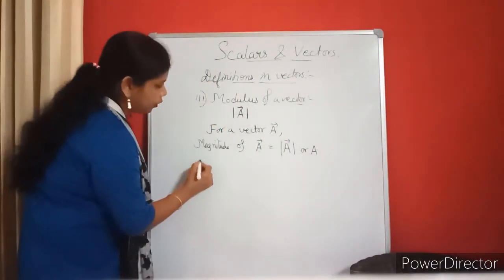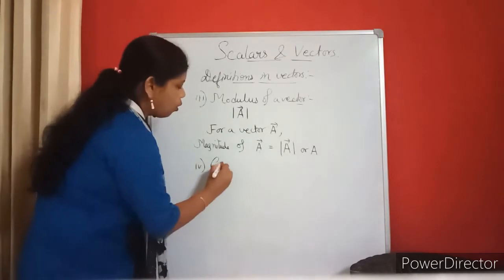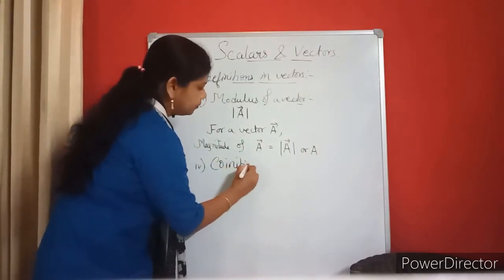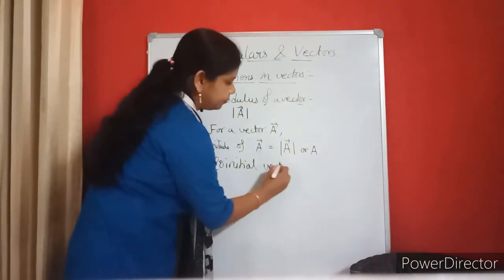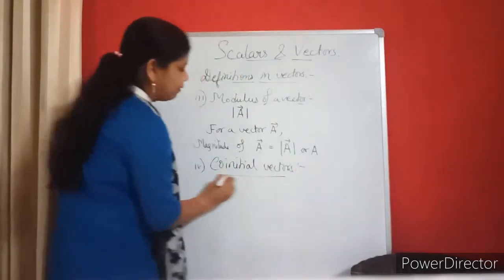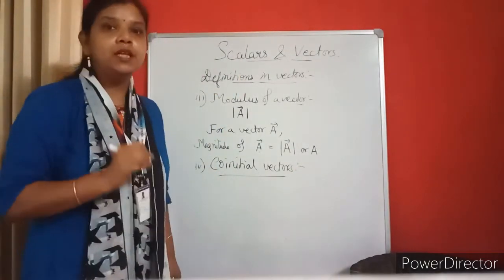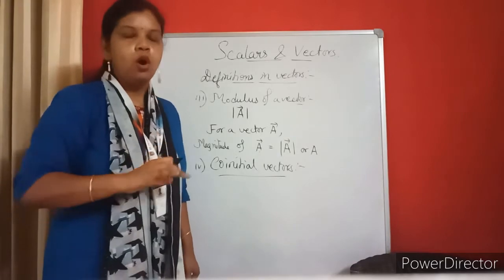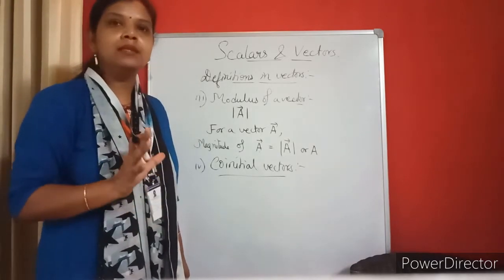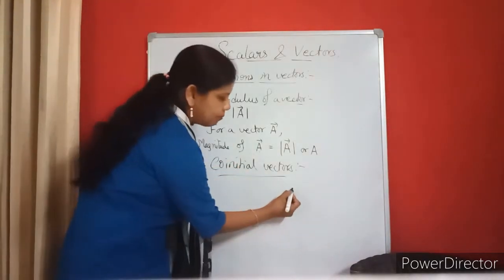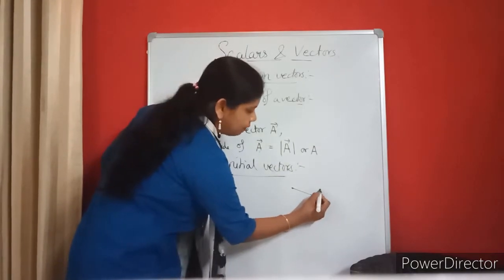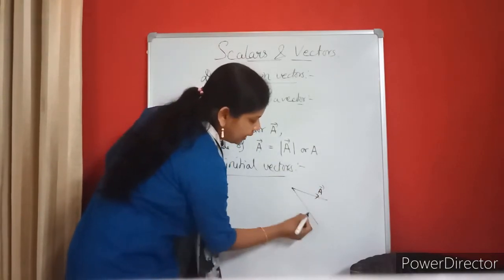Now let's move to the fourth definition, that is co-initial vector. What is a co-initial vector? Co-initial: initial means starting point. All the vectors will have the same initial point. Let's take an example. Suppose this is the initial point. I have drawn a vector A like this. Another one I have drawn like this.